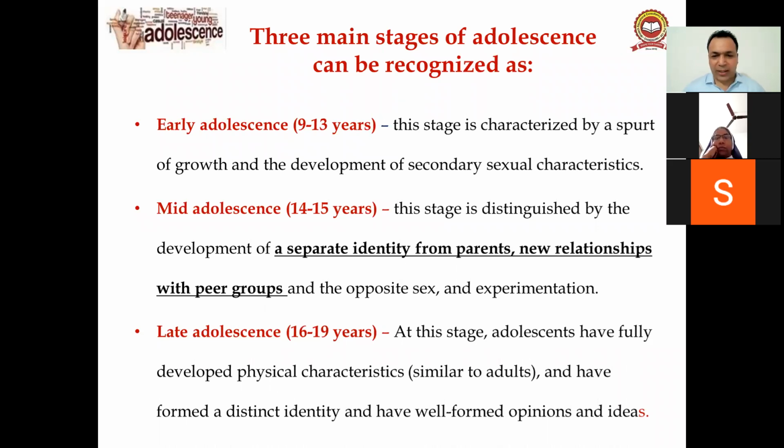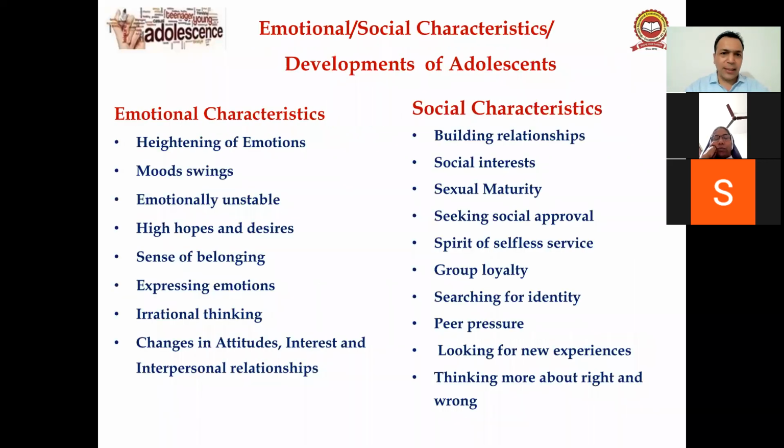16 to 19 years is late adolescence. In this stage, adolescents have developed fully and have formed a distinct identity and well-formed opinions and ideas, right, guys? So these are the emotional and social characteristics of adolescents. First we discuss the emotional characteristics, then the social characteristics. What emotional changes happen within an individual in this period?